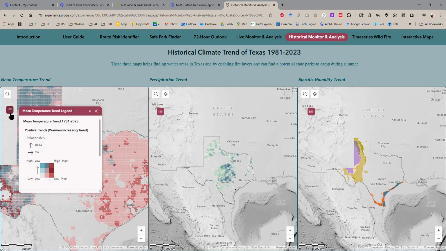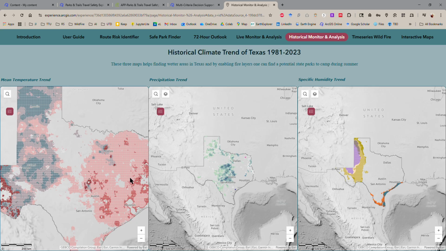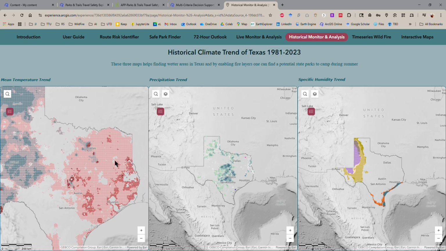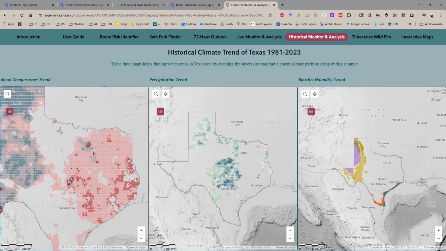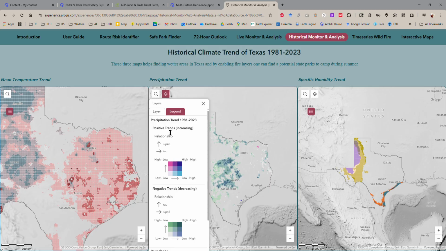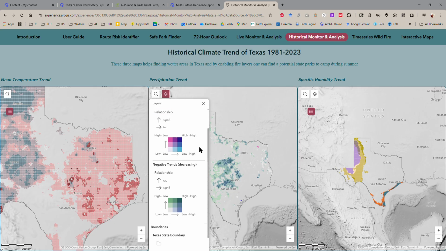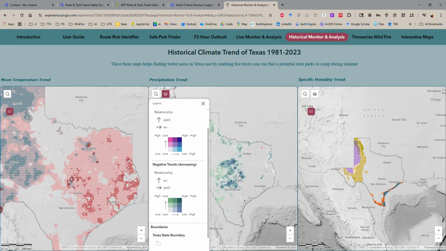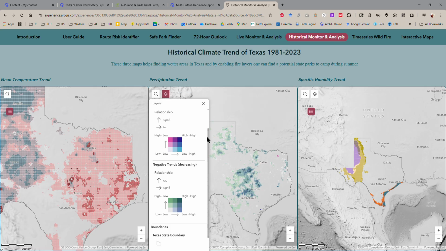I have also linked the article with this so that you can see how this works. So I don't have to explain more. Here's the precipitation trends as well. We can see that precipitation, so I have the legends here. You can see that precipitation trend is positive, increasing, or negative. Actually, there's no positive. Oh, there's a little bit of positive trend here, but most of the trends are decreasing trends. So yeah, mostly Texas has a drying trend here.